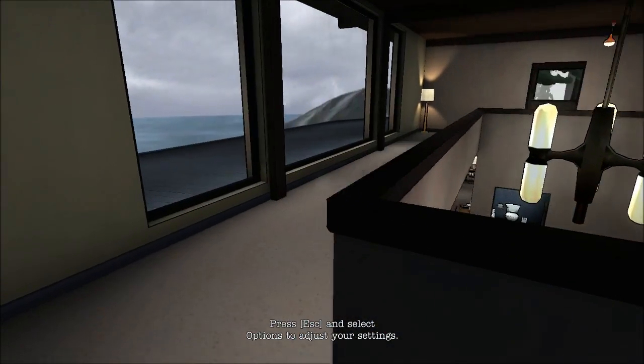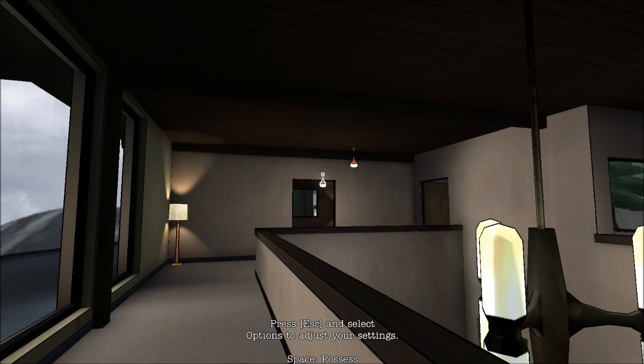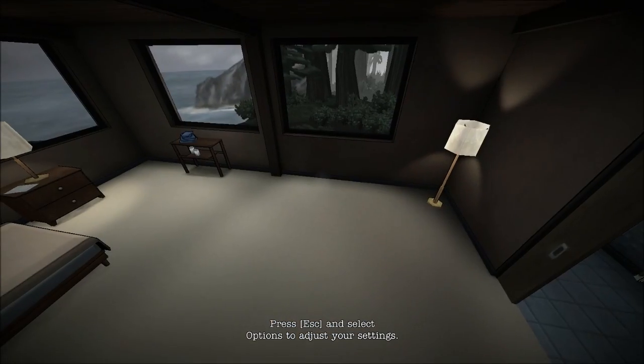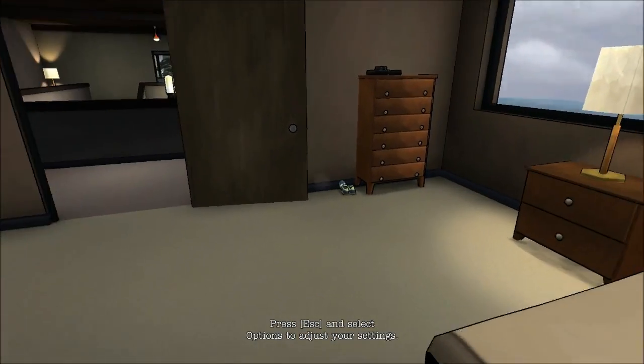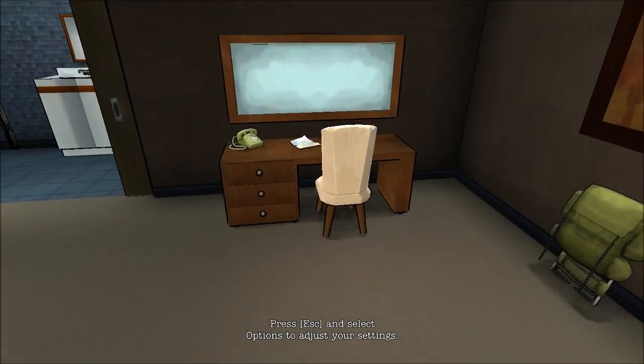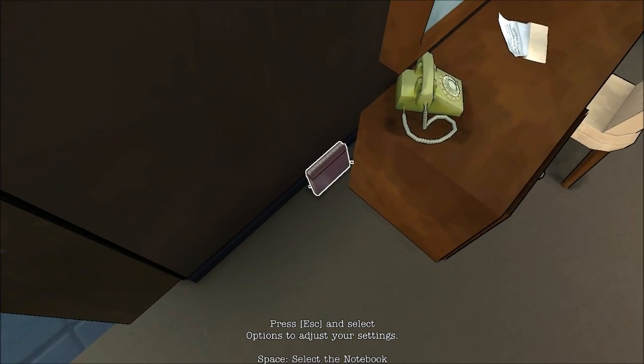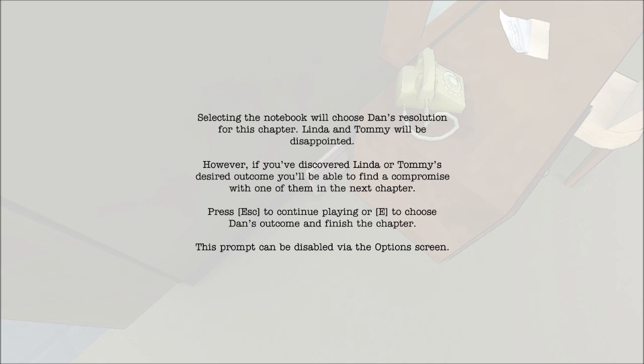Oh, it must be that room. The one room I didn't go to yet. Let's just get in there. There we go. And it was right here. There we go. Space, select the notebook.